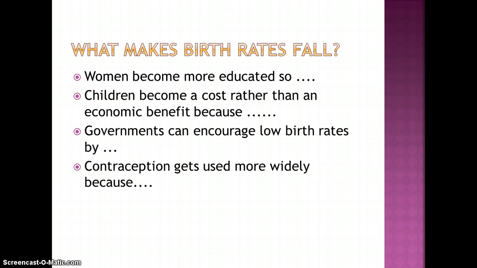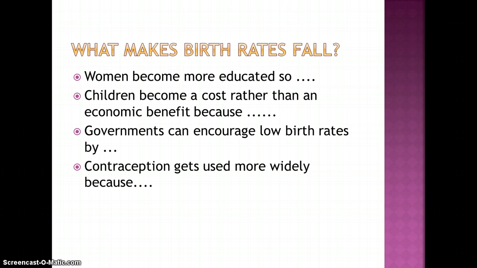Quite often, governments ban child labour. So then you have a number of children who you can't send out to work, so they become a cost rather than an economic benefit. In Britain, bringing a child up to the age of 18 costs roughly the same as a 3-bedroom semi-detached house.